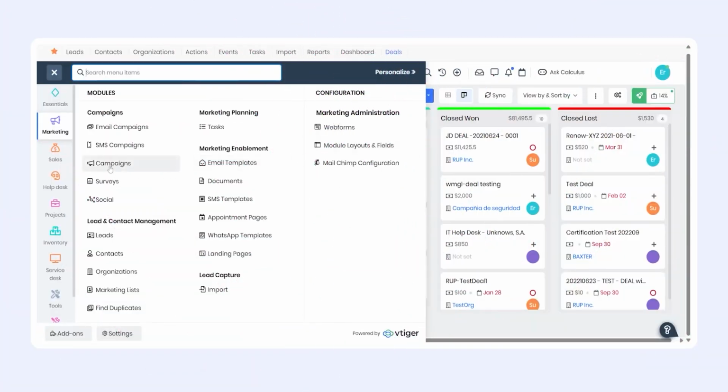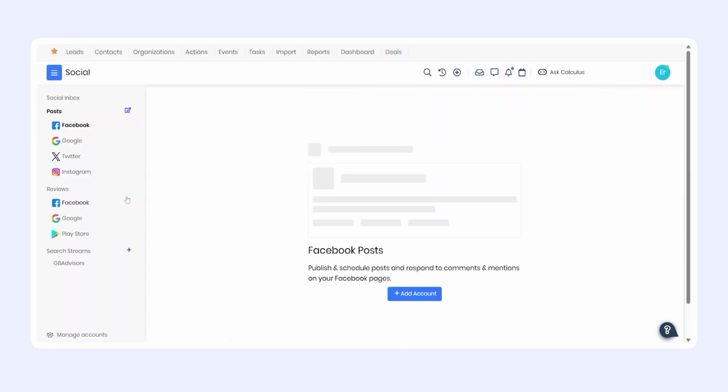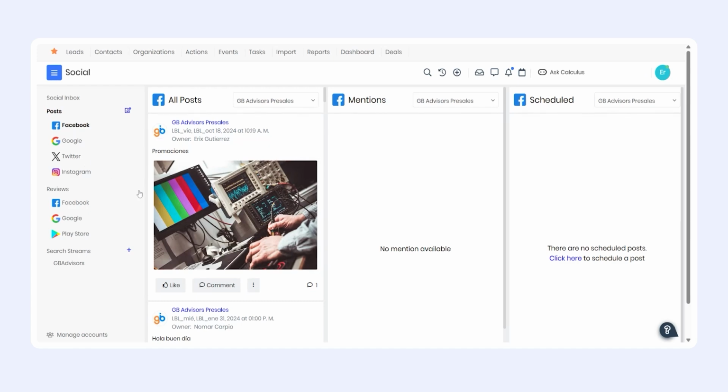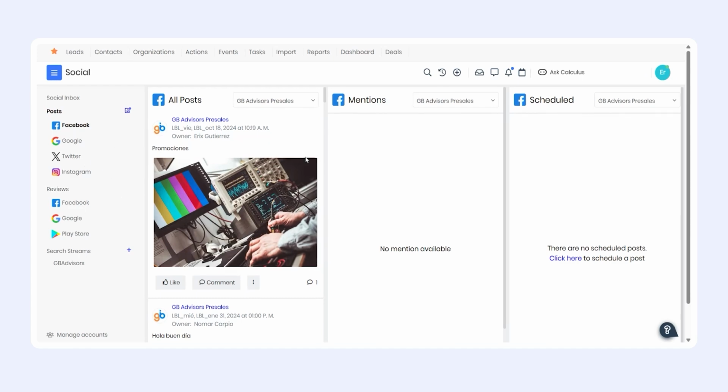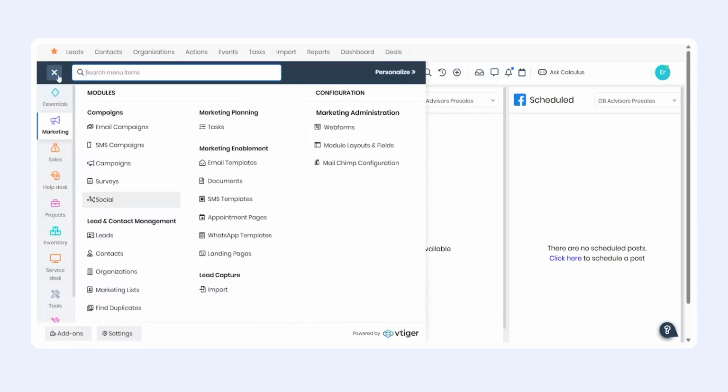Since we can receive leads in many ways, there's in fact a whole marketing module where we can create email campaigns and SMS campaigns. We also have social network campaigns where we can integrate Facebook, Instagram, Google, and WhatsApp. Then we can create campaigns on any of those networks and receive those leads.